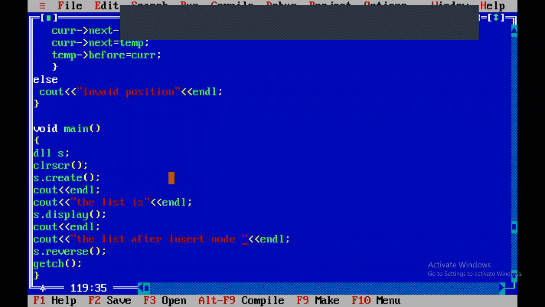The list after insertion of node. S dot insert node. So this is the process. First we have to create the storage. So after creation, I call the function display. After that I will call the insert node module.